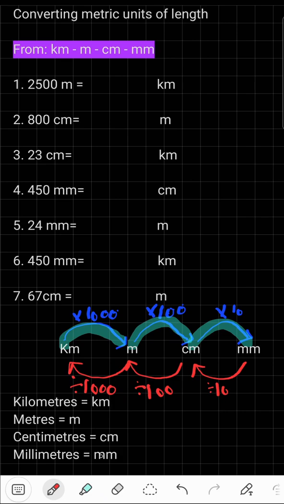Let's get started with the questions. We're going to use this table of ours to convert our numbers. The first question is 2,500 meters to kilometers. Now look at the chart. It says meters to kilometers. So to do this, we need to divide the number with 1,000. Let's do this.